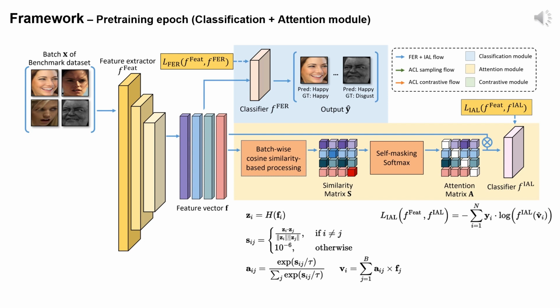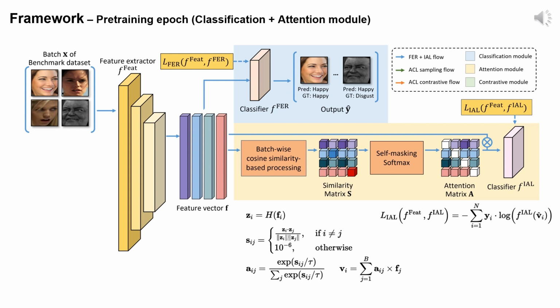Among batch features, the process begins with the feature vector F passing through the projection head H, transforming into vectors E. We then create a cosine similarity matrix, S, by measuring the cosine similarities between all projected features in the batch. S undergoes a process we call self-masking softmax to transform into the inter-sample attention matrix A, where each row sums to 1. Importantly, we adjust the diagonal values of it to be close to 0, to avoid self-referencing.